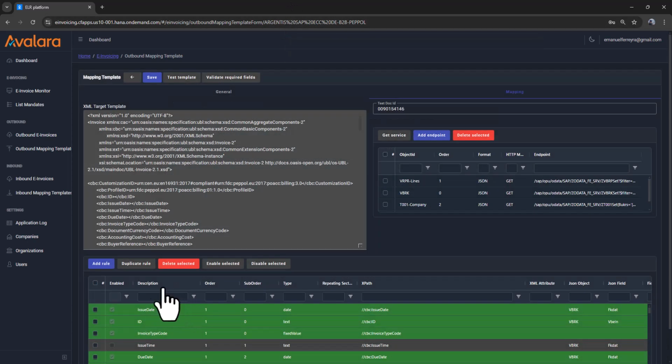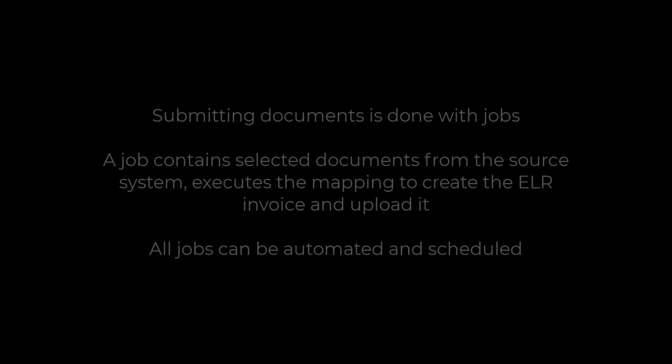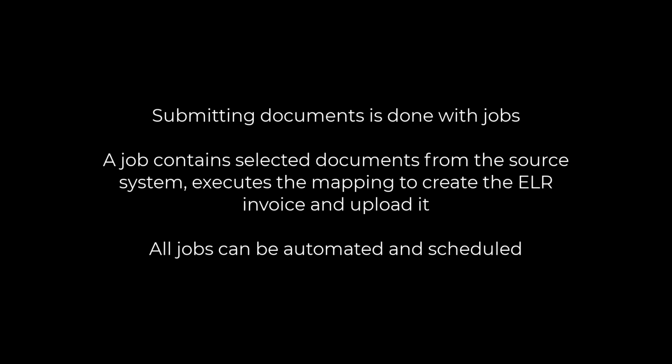Let's see the outbound document submission process. Sending e-invoices is done with jobs. A job will contain a set of documents, selected from the source system. When running a job, the mapping template is processed for each document, creating the e-invoice, that is finally uploaded to the ELR platform. A job can be executed once, or can be automated and scheduled for recurring execution.